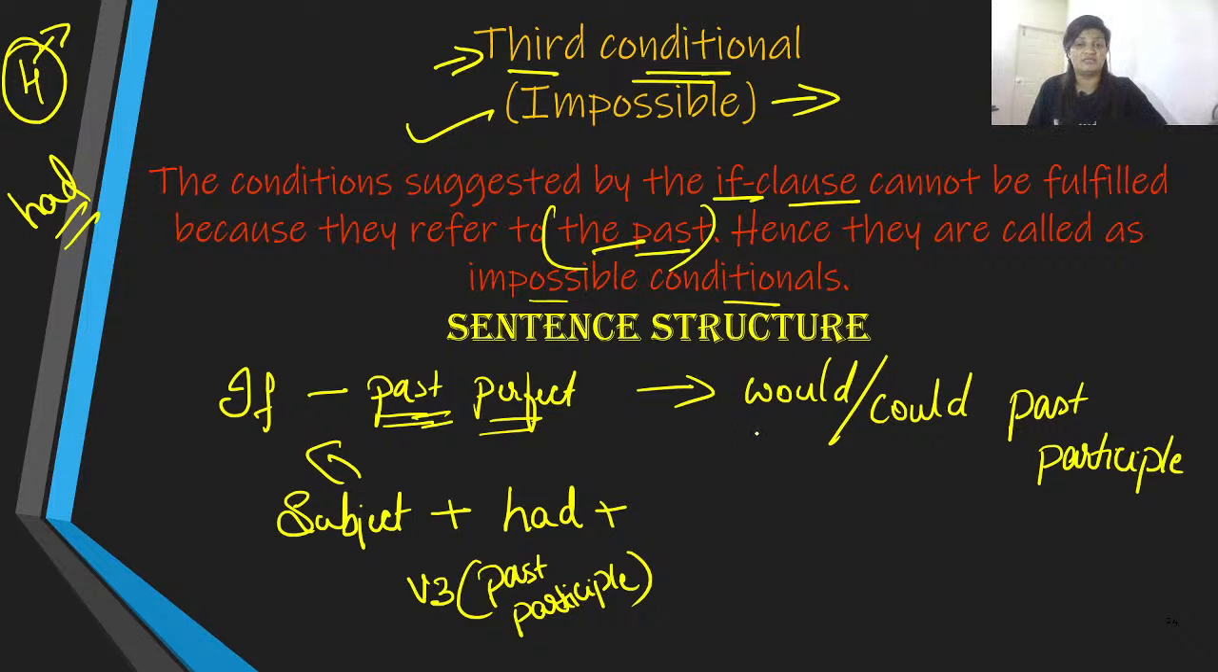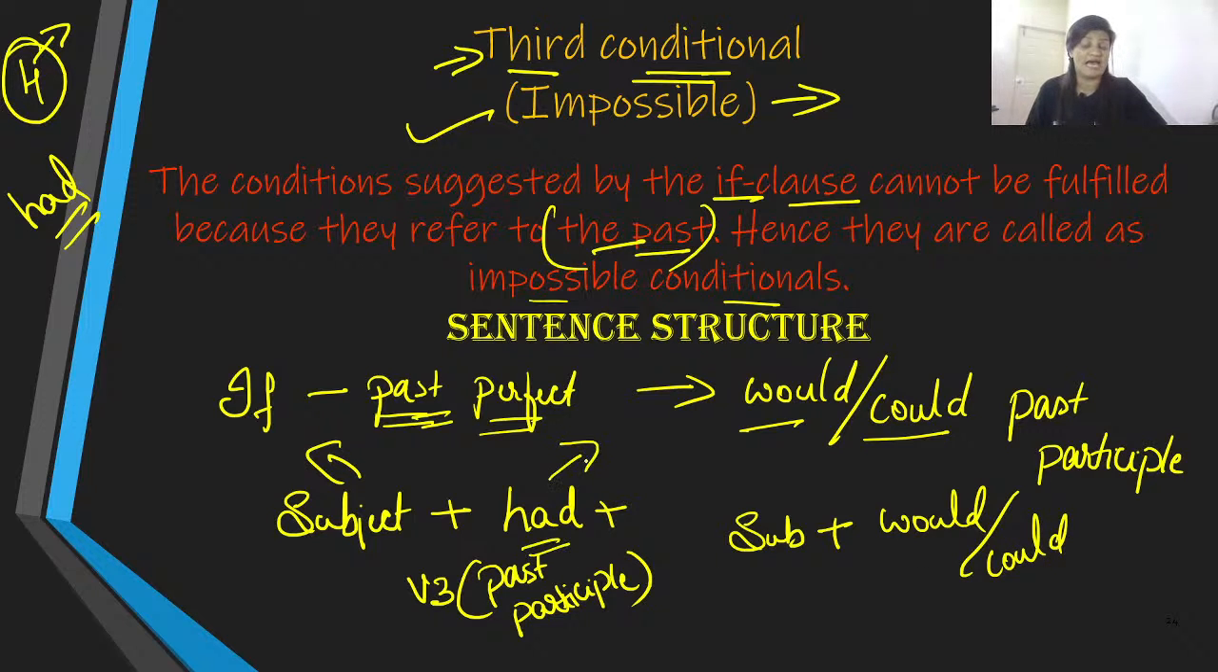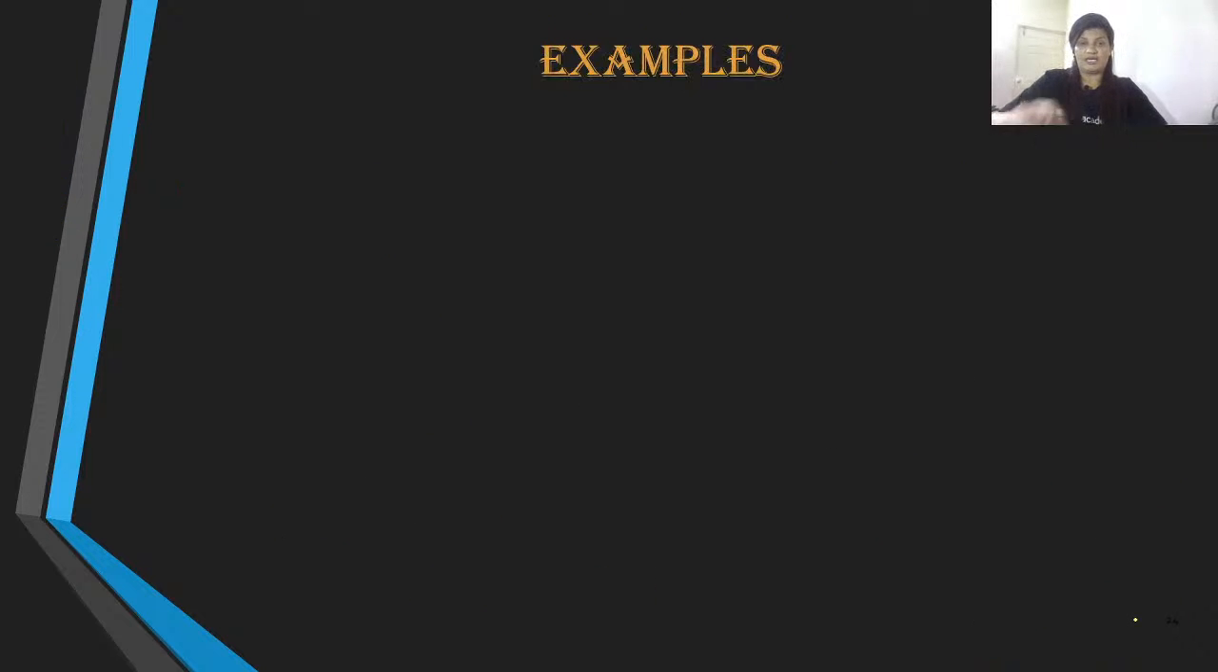Then you have the second clause, which comes after the subject. After the subject, we either use would or could. Unlike the perfect tense, where we do use had, over here we use would or could. And then we use the third form of the verb, which is past participle. Let us take a look at the examples to give you the clarity of what I am actually referring to.